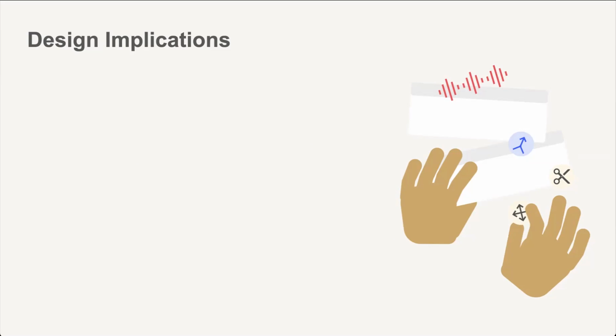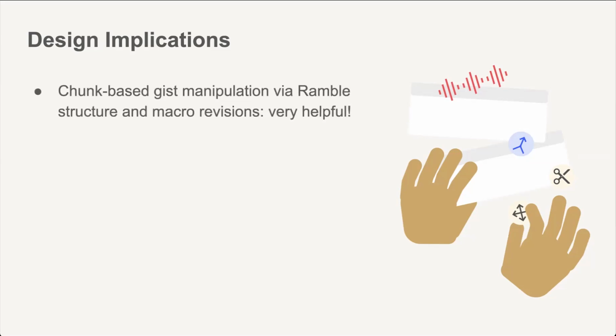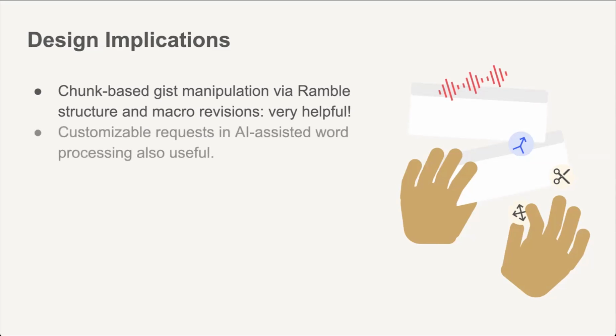First, we want to highlight that the chunk-based macro revision affordances seem very useful. Many participants felt that the Ramble structure made it easier to discretize, visualize, and review their text composition. Being able to manipulate text in chunks is also very helpful on mobile platforms where precise input is a challenge. As one participant said, writing with speech lowers the barrier of writing by making it, quote, easier to start and capture one's loose thoughts before they run away. Second, there is still a need for customized requests in AI-assisted word processing, and Rambler is well served by having a mixture of deterministic shortcuts and custom prompts, offering users customization on multiple levels.